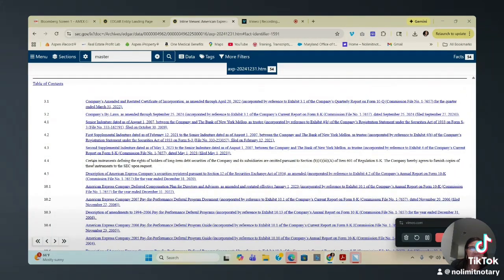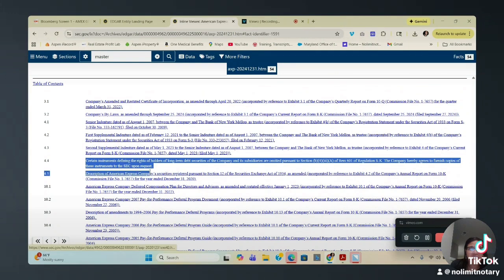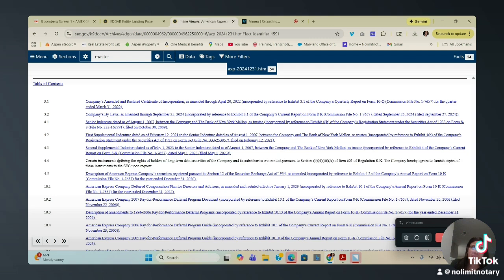4.4. Certain instruments defining the rights of holders of long-term debt securities of the company and its subsidiaries are omitted pursuant to section, and it goes on to tell you the section, right? So they're pretty much telling you, oh no, we securitize, but if you ask us for it, we'll tell you. We'll let you know only if you ask us, okay? The company hereby agrees to furnish copies of the instruments to the SEC upon request. So they're telling you right here in 4.4, they know what they're doing.